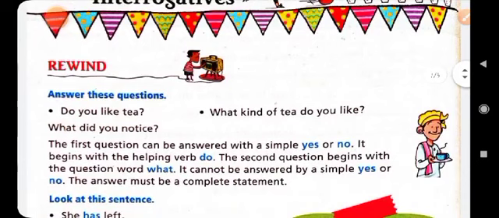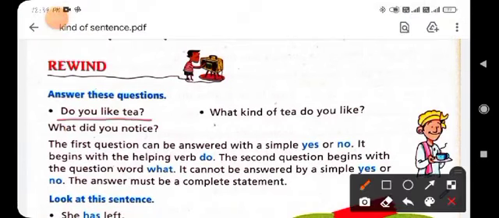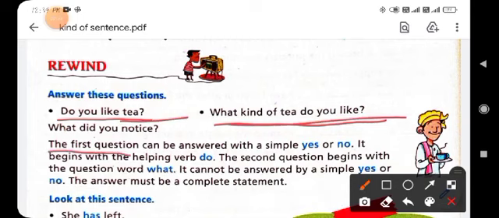Okay, so here are two given sentences: Do you like tea? and What kind of tea do you like? Both are interrogative sentences, and you have noticed that the first question can be answered with a simple yes or no. It means here is question number 1: Do you like tea? You can reply yes or no. But here is the second question: What kind of tea do you like?